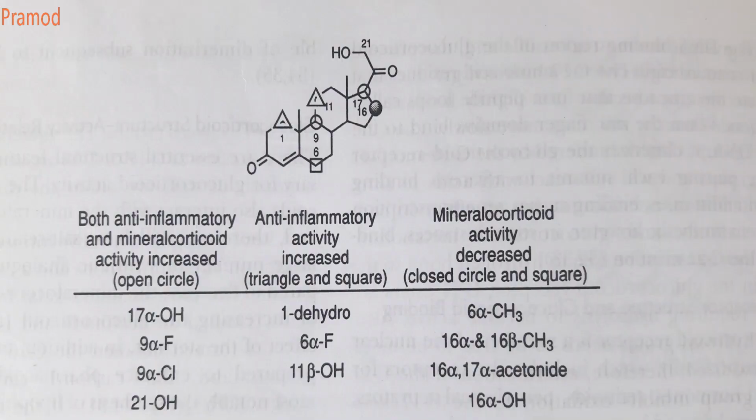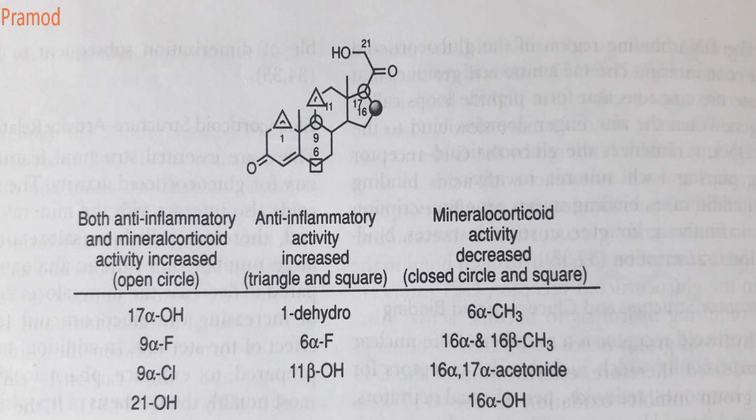So these are some of the sites. If you can see, there are positions on the carbon skeleton where changes are tolerated: 1, 6, 11, 17 and 16. So these are the 4 or 5 positions. Depending upon this, if you look at the anti-inflammatory action, the 17 alpha hydroxy will increase both your anti-inflammatory and mineralocorticoid activity. Both the activities will increase.